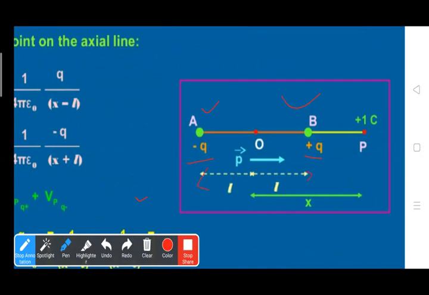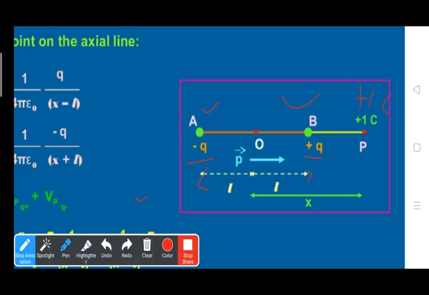Consider a point P where plus 1 coulomb charge is kept. O is the center of the dipole, and the distance OP is x. Clear? At point P, we have to find the electric potential.